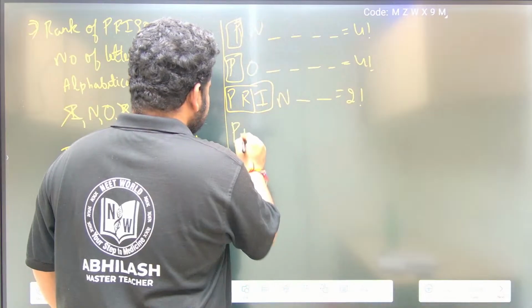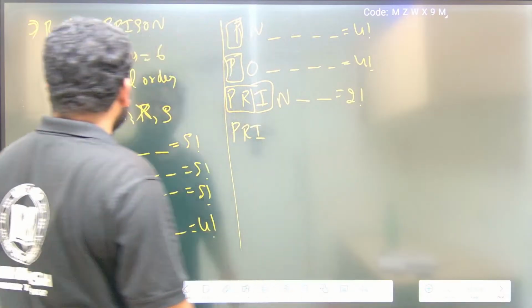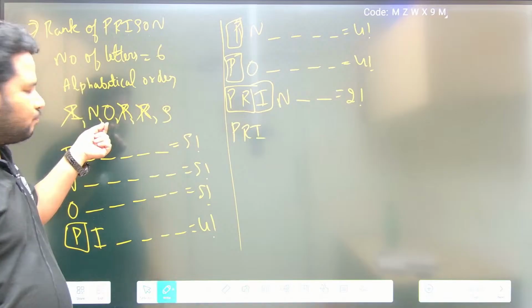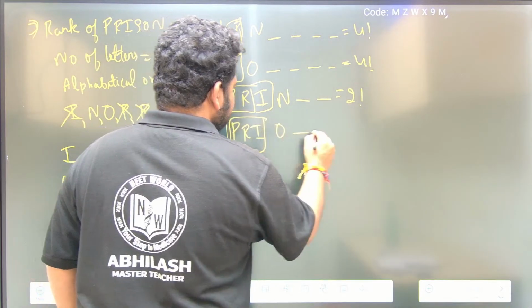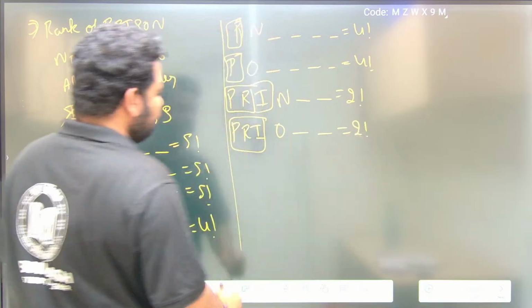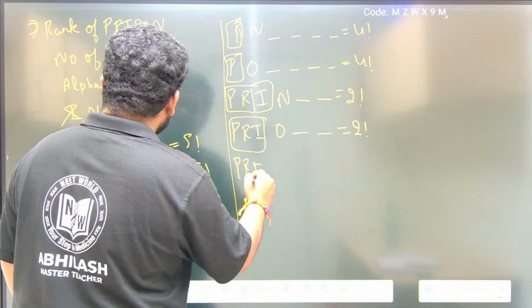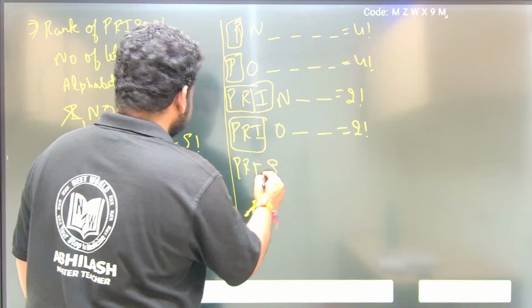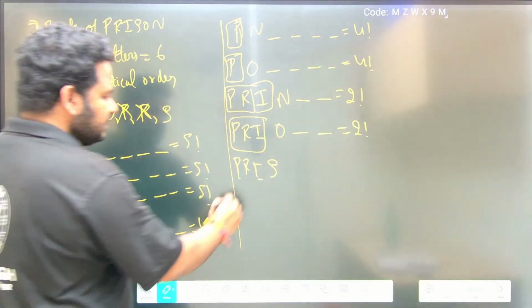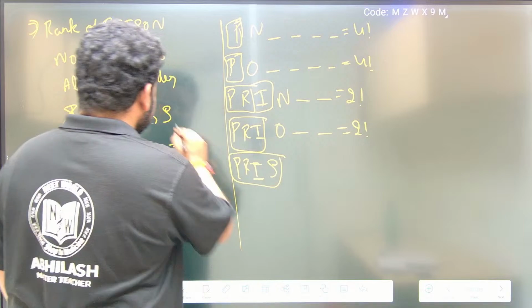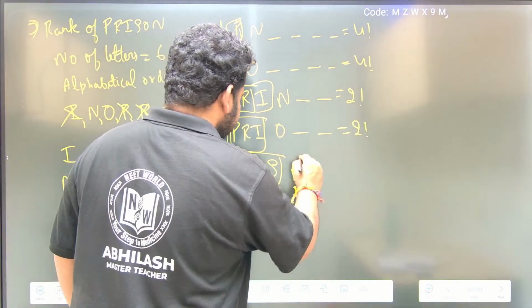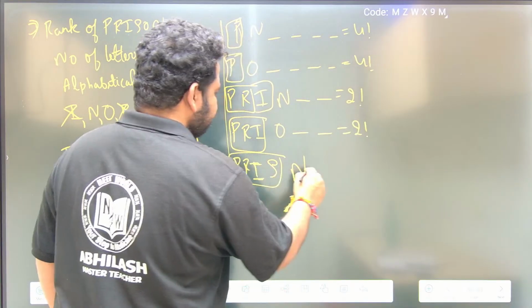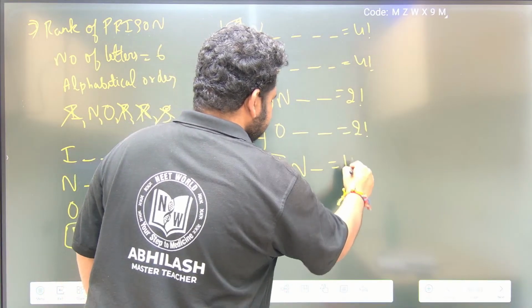Now PRI. N is gone, so the remaining is O. If I write O, the remaining 2 I have to fix like this, 2 factorial. Now PRI, after O what is there? S is there, so S is fixed. Now to start from the beginning, I am having N. Remaining is 1, so I can write it in 1 factorial base.